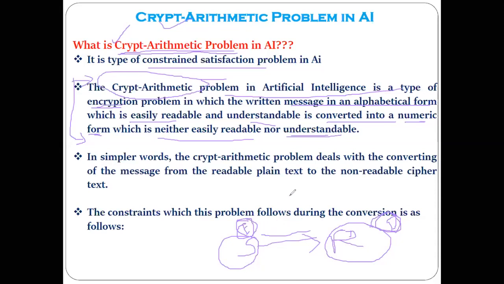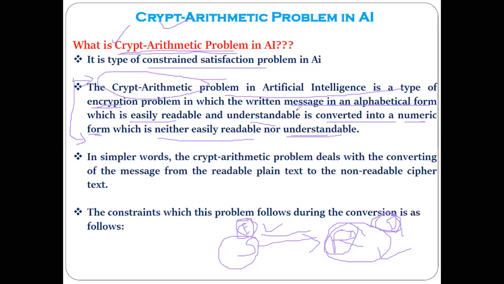Encryption is nothing but encoding the message in such a way that it can be understood by the receiver only. And if it is encoded by the sender, how to decrypt, how to decode it should be known only to the receiver. You got the point? Yes, sir. So that is nothing but the concept of encryption and decryption.